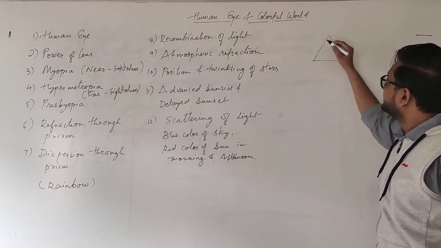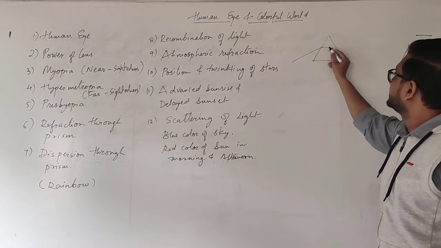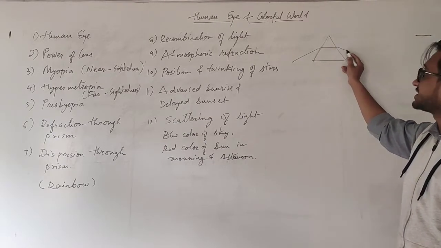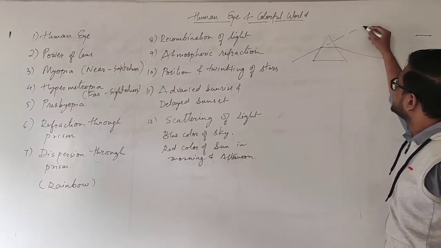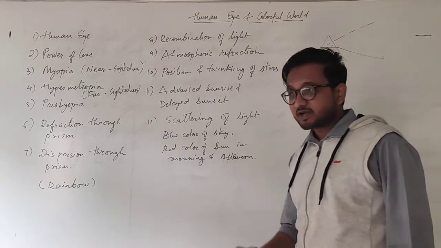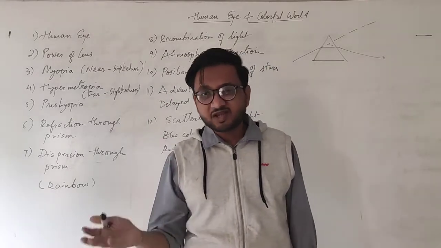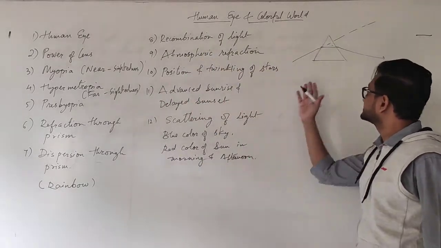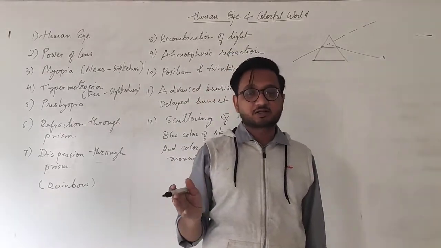That is, just for revision purpose, if a ray of light enters this way, then it goes that way, and once again it refracts and comes out from this angle. Its original path was supposed to be this way, and now this is its new path. It refracts two times and both in the other direction. And so when a ray of light enters a glass prism, it changes its path completely.